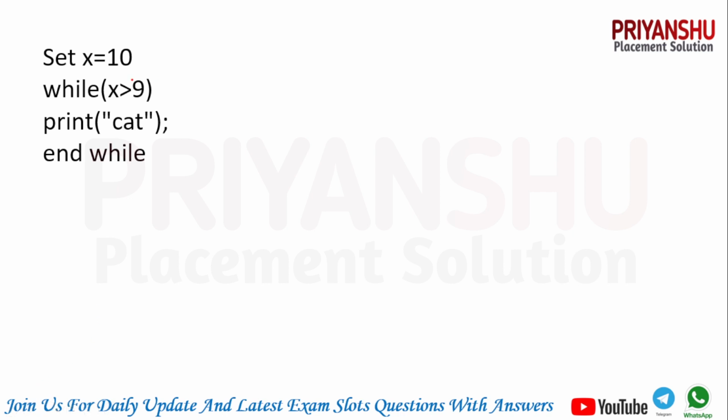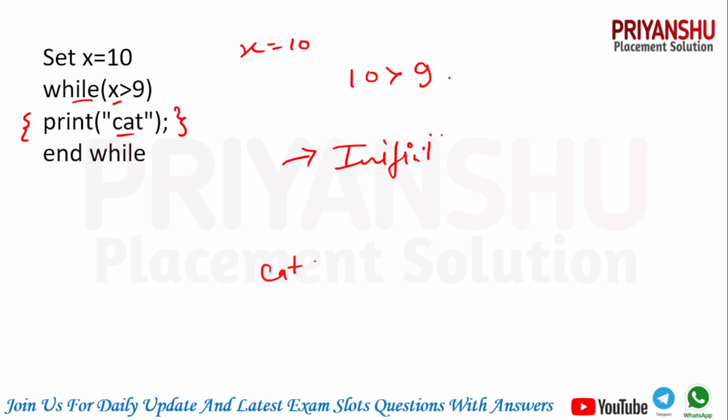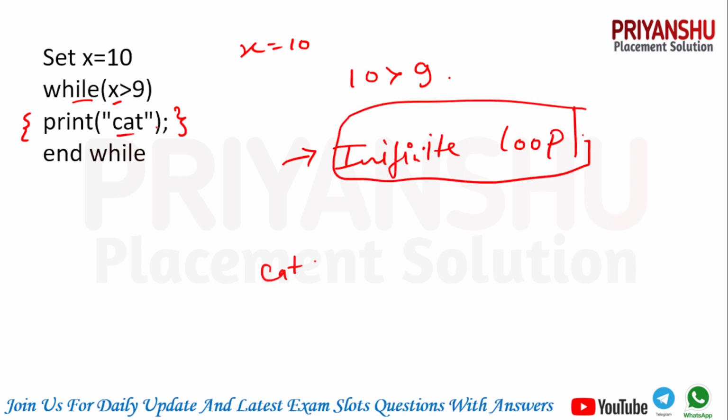So we have x equal to 10, guys. And as you can see, we have a while loop. 10 is greater than 9, condition is true. Now one time cat is printed. Then, guys, again, as you can see, in this loop body we do not change the value of x, right? That's why, guys, this loop goes to an infinite loop. Clear? Why? Because in this loop body we are not changing any value of x. That's why, guys, this loop goes to an infinite loop.